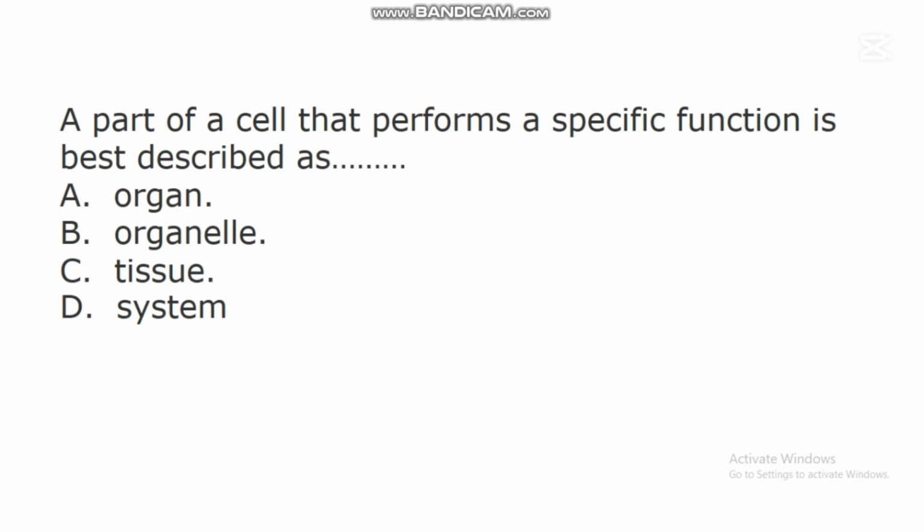In this question, the correct answer is B. Organelle. An organelle is a part of a cell that performs a specific function. There are many organelles found in a cell. Each of these organelles has a role it plays. Each organelle has a specific function in a cell.